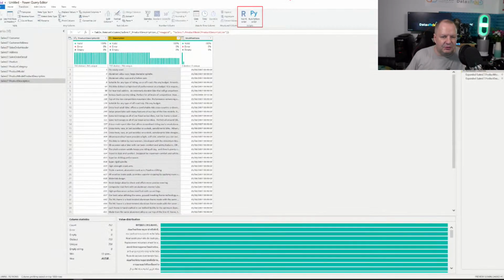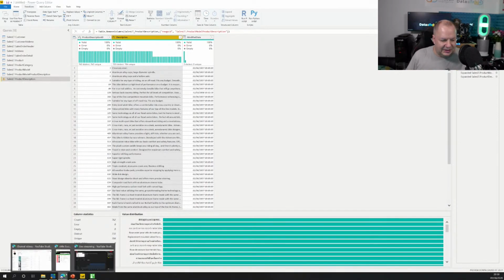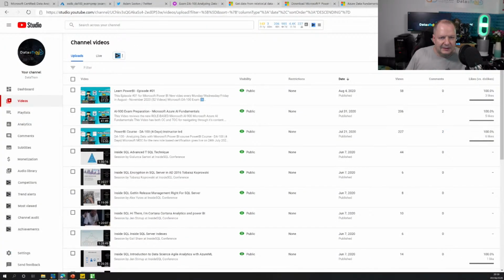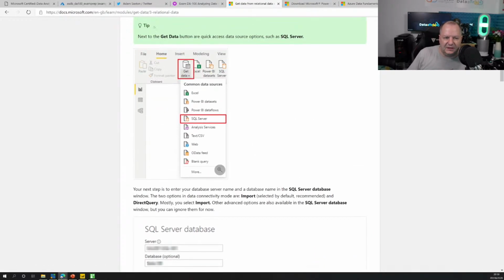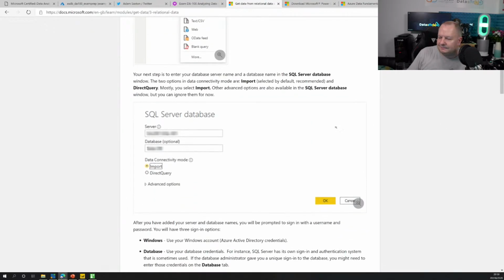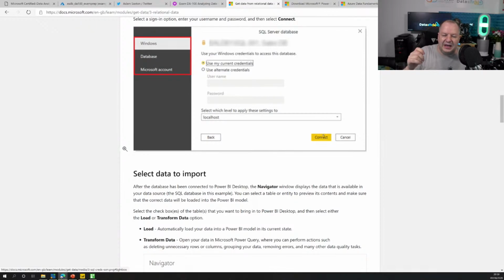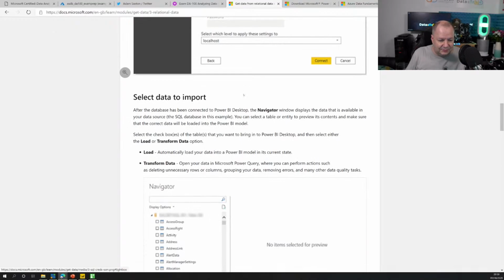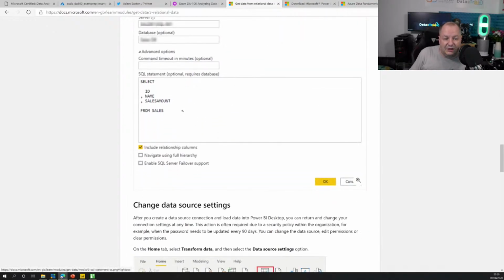So there's a lot of power to Power BI, and what we're going to do is skip back to the entry here, and we can see that these are the steps for performing that get data for SQL Server, bring that data in. You will probably need a database user account and name that you specified when you created the load account, or you might be using an Office 365 account as well. But we will get access into those databases. We can even run queries, of course, as well.